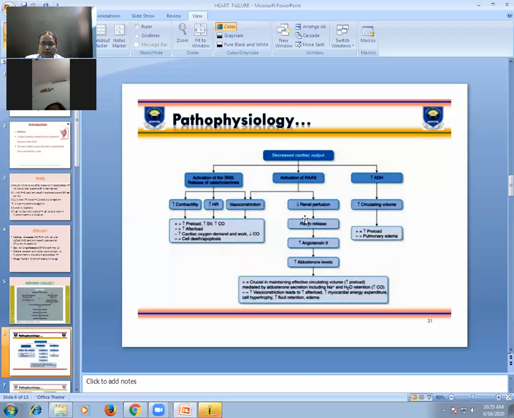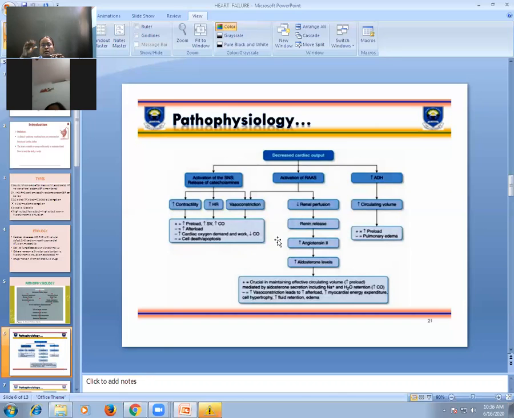So this is the RAS system: renin secretion, angiotensin 1, angiotensin 2, and aldosterone secretion. All these compensatory mechanisms are beneficial in early stages only, so that vital organ damage will be prevented and the body's tissue will get well perfused. But these are beneficial only in early stages.